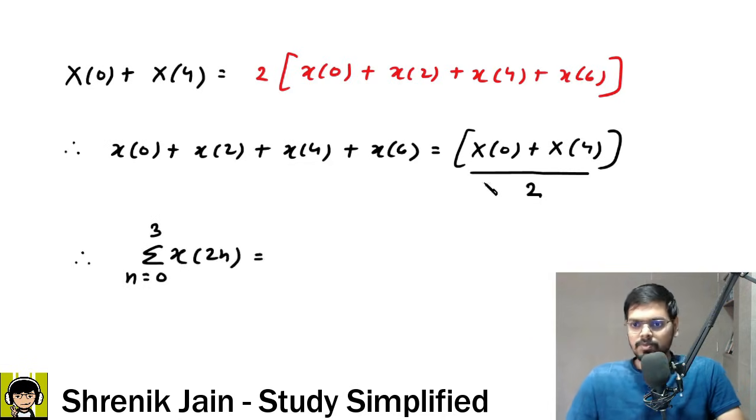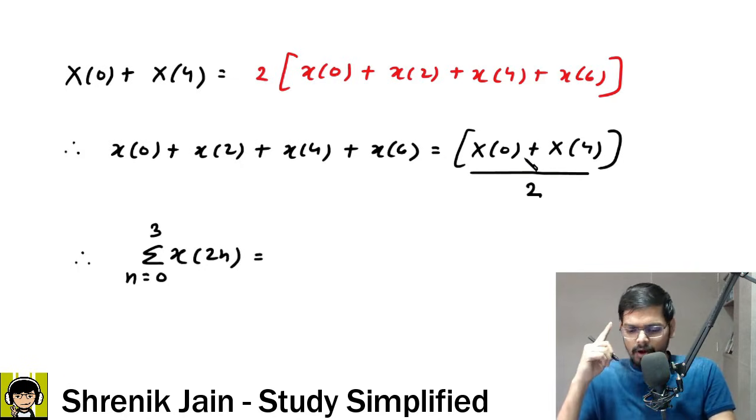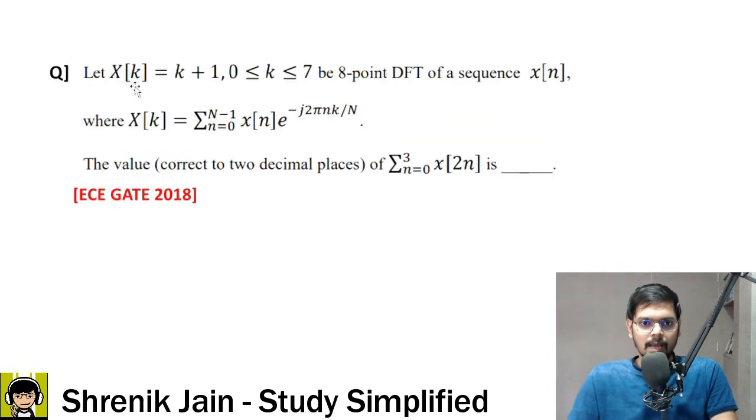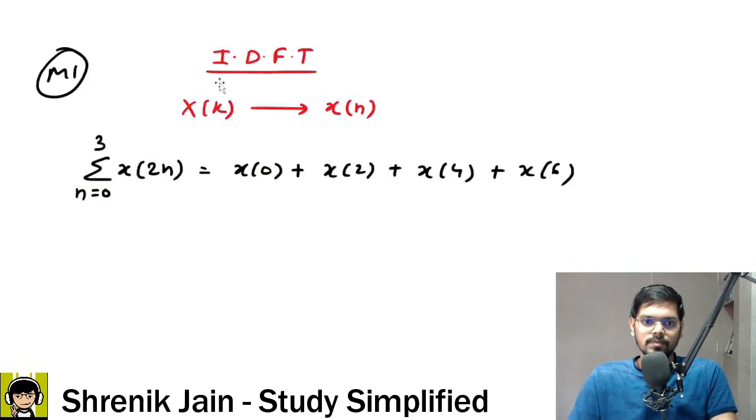And what about this? Sir, this can be found from the given data. Check it out. What is the given data? Capital X of k is equal to k plus 1.